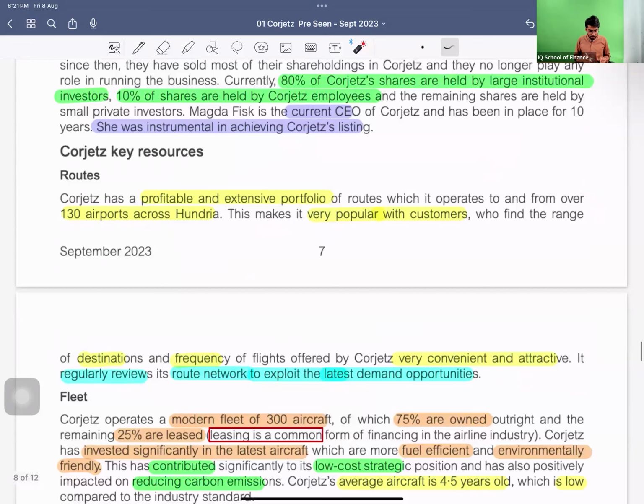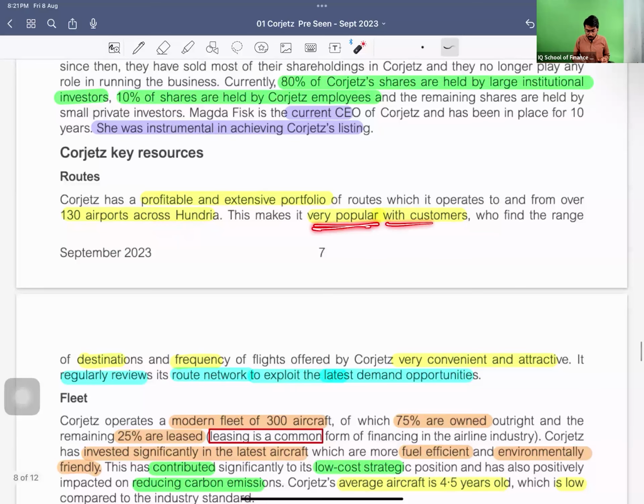Corjetz's key resources. Number one is the routes. Their routes are very popular and they are profitable. Profitable, extensive portfolio across 130 airports across Hungary, it is very popular with customers. These routes are very popular, like the passengers or customers like to travel to these destinations or routes. So we are operating on popular airports or destinations.